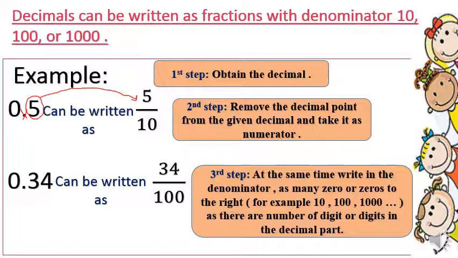Look here, how many digits do I have in the decimal part? One digit, so we put 10. So it will be 5/10. Okay, here I have one digit, here I put 10. Similarly here, I put 34 in the numerator, and in the denominator, we have two digits in the decimal part, so we put 34/100. We put 2 zeros.